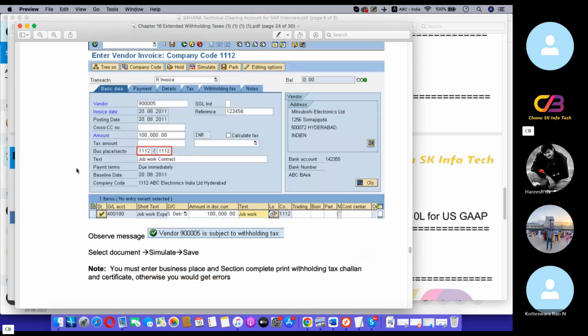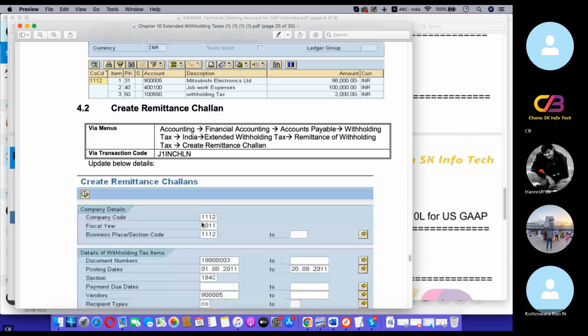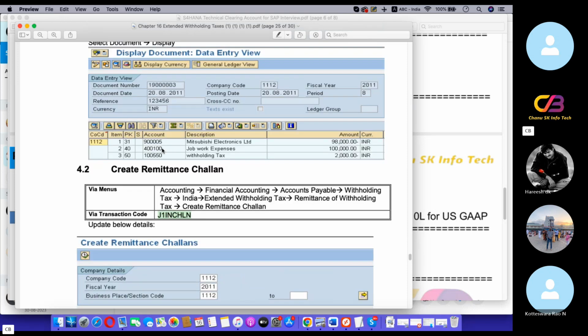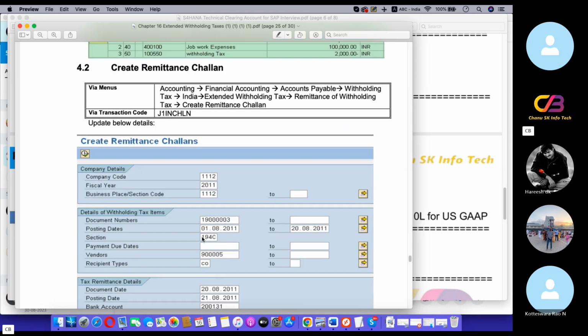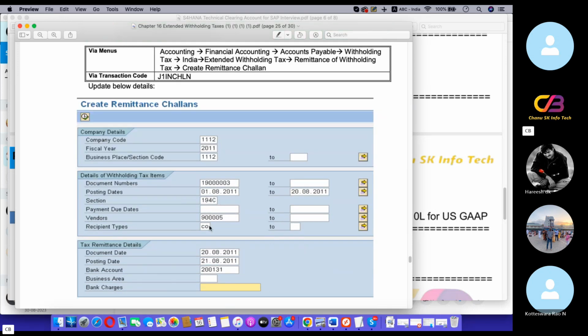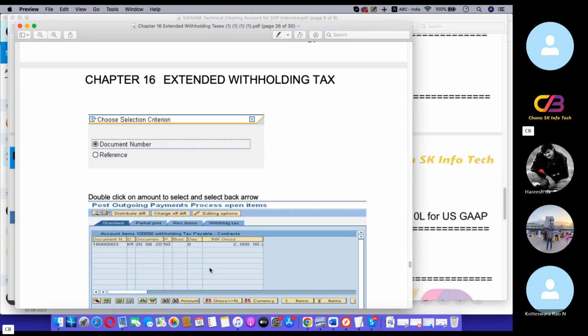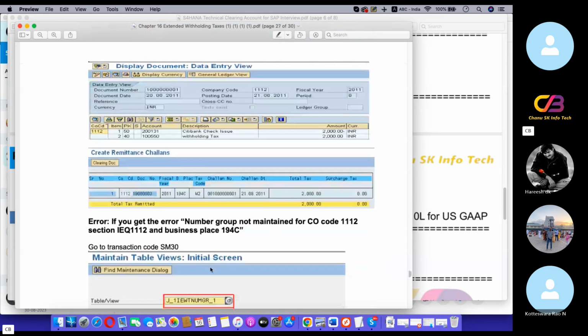While posting, you are tracking this expenditure through business place and session codes, which are interlinked, and you can submit the remittance challan, session codes and business area wise. Once we post the transaction, take this document and give the business place and session code, and the vendor; then you will see the challan like this.